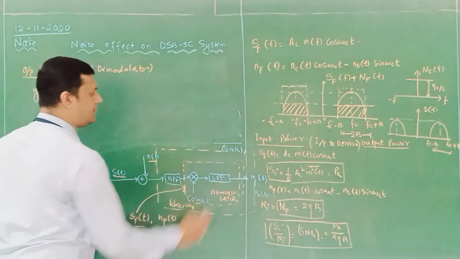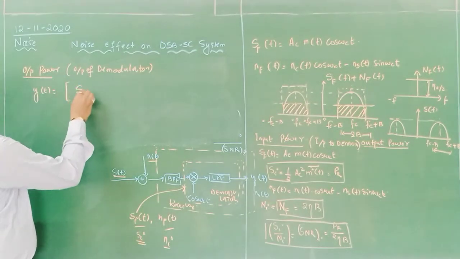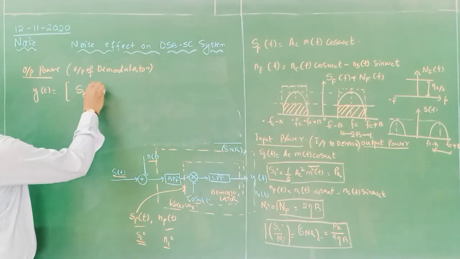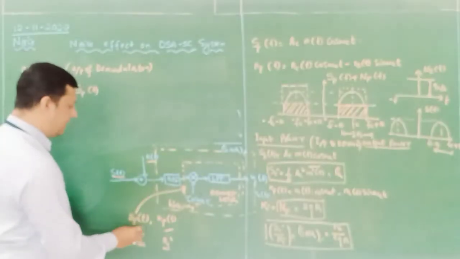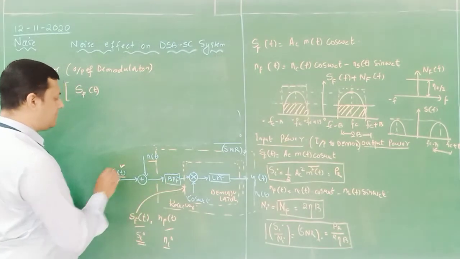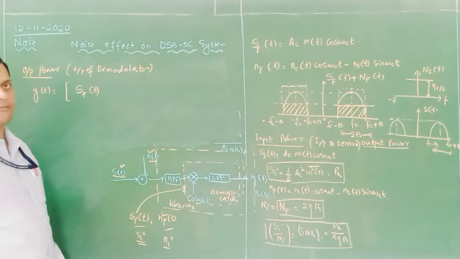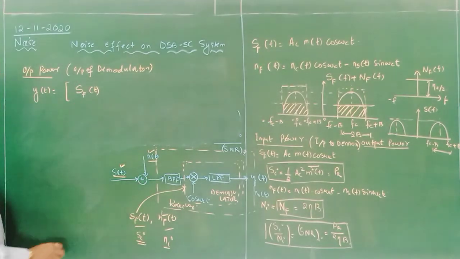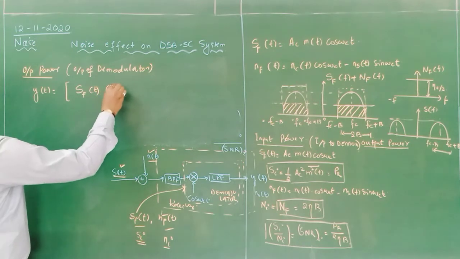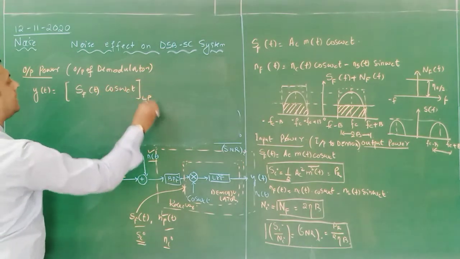Here we have considered y of t. Now what is this y of t? SF of t is entering here. You can see SF of t, due to the presence of S of t, NF of t due to the presence of the noise component, which is passing through this band pass filter. This is the filter output, which is multiplied with cos omega ct followed by a low pass filter.